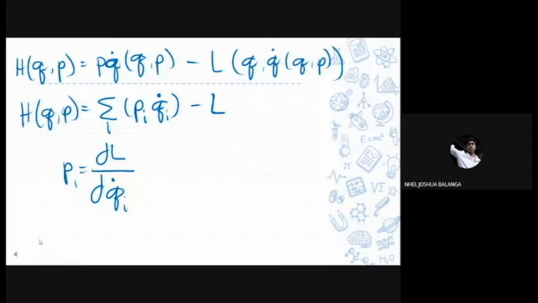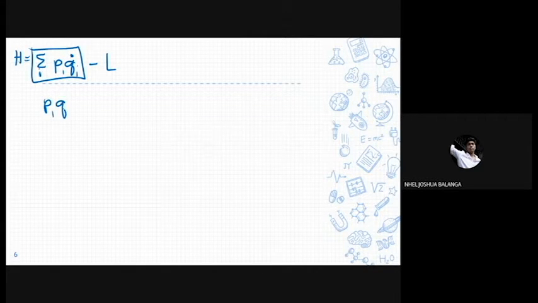So let's try to understand further the Hamiltonian equation. Simply put, we can say that the Hamiltonian is equal to the summation of p_i q̇_i, because remember it's the velocity, minus the Lagrangian. Let's simplify first this first term. So p_i q̇_i, when given to what we usually know, we can express it as p x dot, which is further simplified as p multiplied by the velocity.